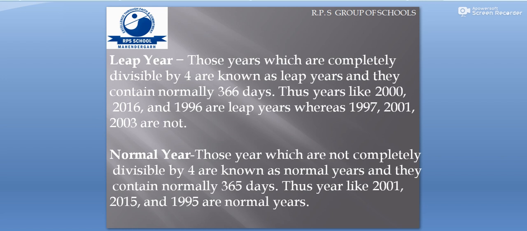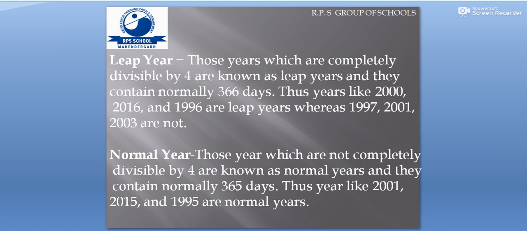They are not leap years, because if you divide by 4, they are not completely divisible by 4. Now let us understand what are normal years. Those years which are not completely divisible by 4 are known as normal years, and they contain 365 days. Thus years like 2001, 2015, 1995 are normal years.